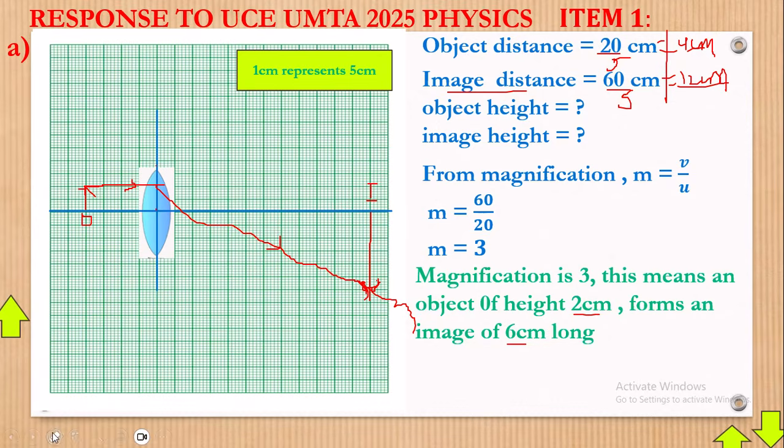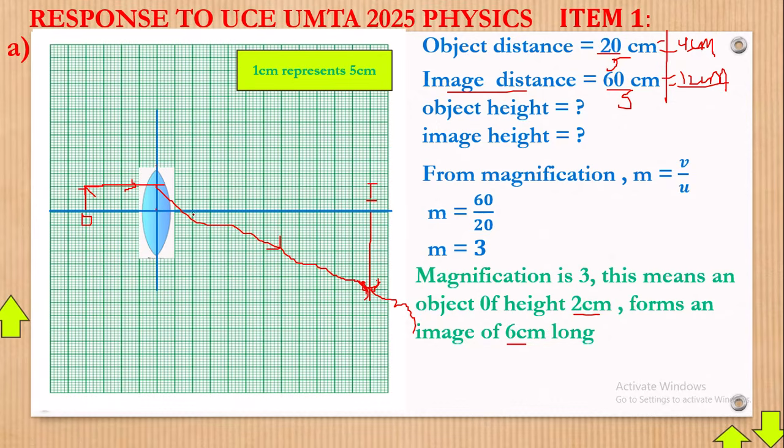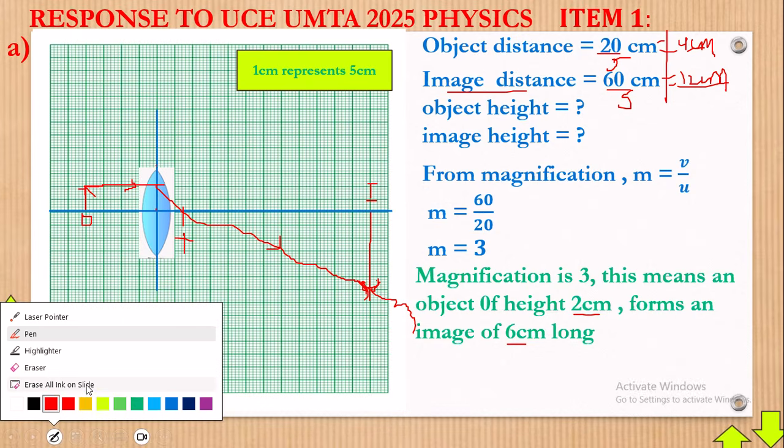Now, we all know that in a convex lens, where this ray from the object cuts the principal axis, that point is always the focal length F. That point is always the focal length F. And let's see, step in for that quickly without wasting time.